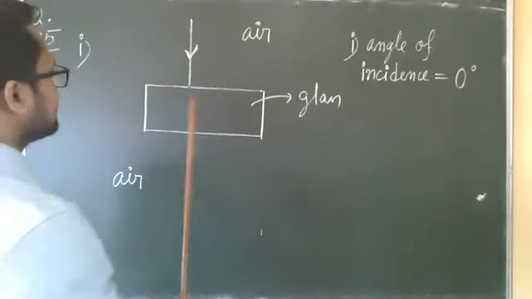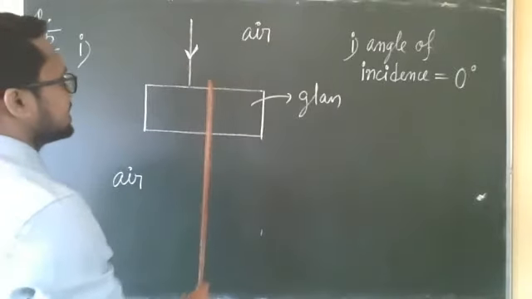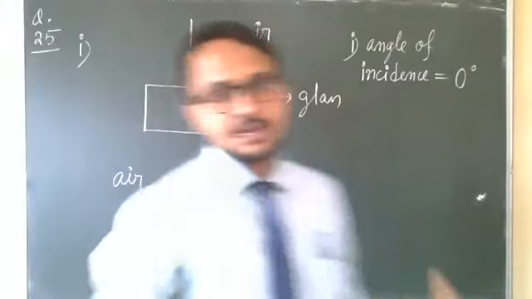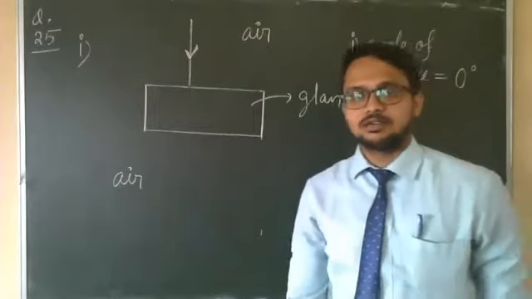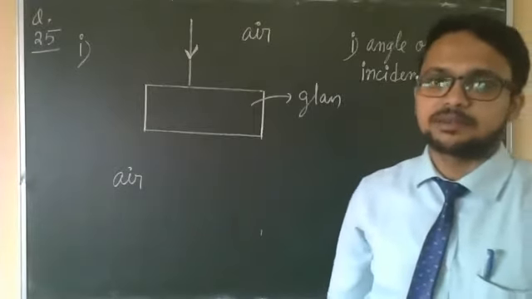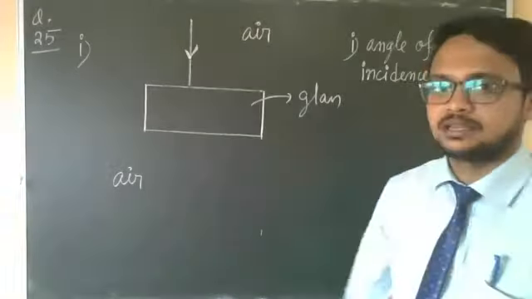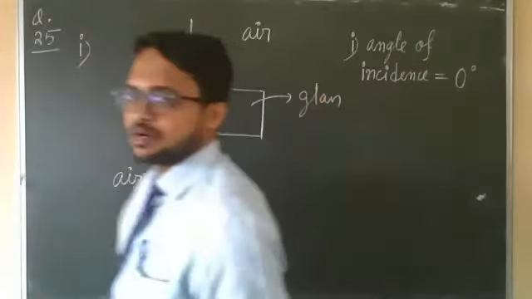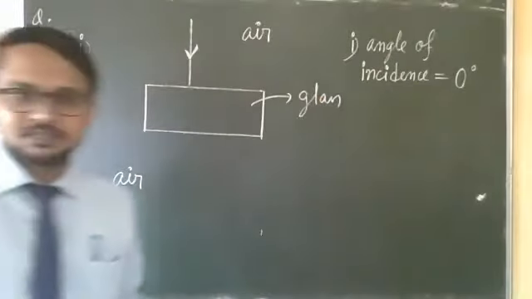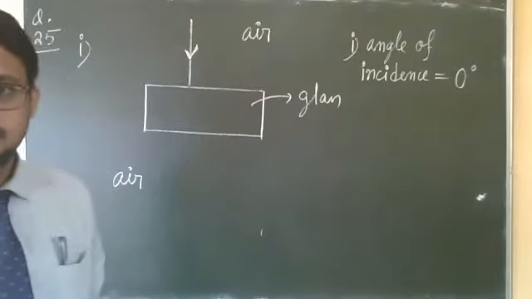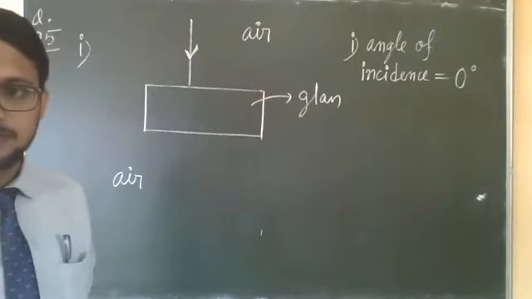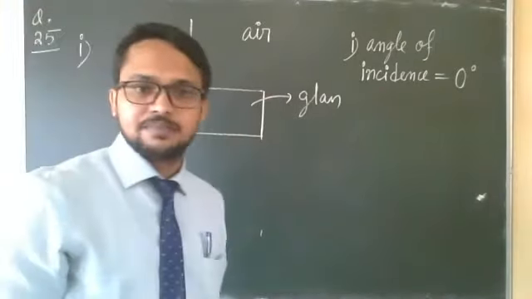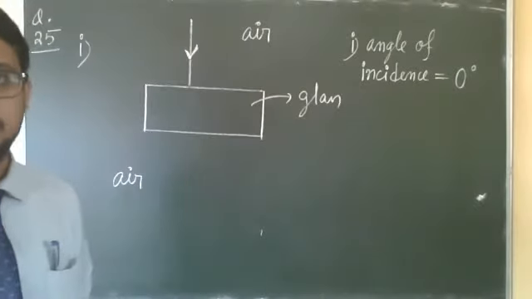Now, when it will enter from air to glass, then what will happen? Towards the normal, away from the normal, or what will happen? Think and reply. If any other thing happens, then mention.